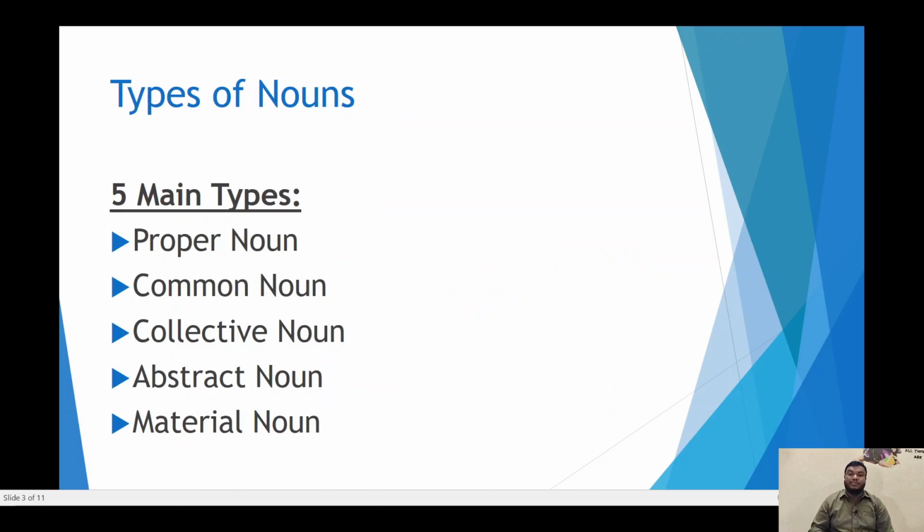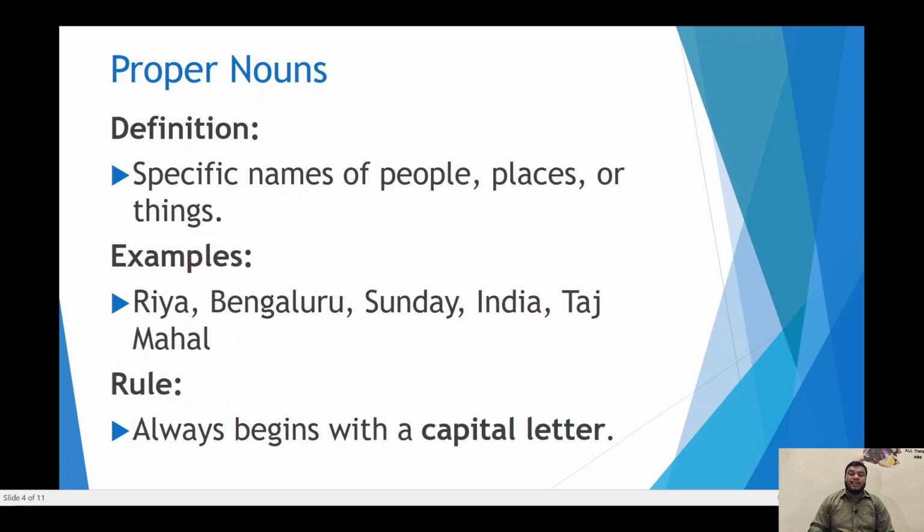Now let us talk about the types of nouns. There are 5 main types of noun: proper noun, common noun, collective noun, abstract noun, and material noun. Now let us study each type of noun in detail. First one, proper noun. A proper noun is the specific name of people, places, or things. For example, Ria, Bengaluru, Sunday, India, Taj Mahal. A proper noun always begins with a capital letter.